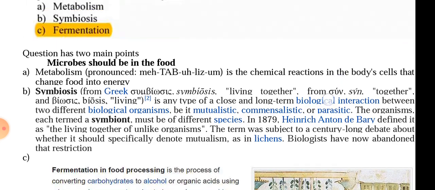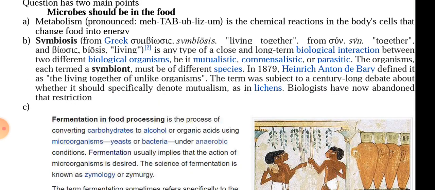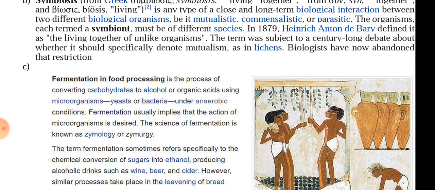In option B, it is necessary to have two different biological organisms, so symbiosis is also not the option. Fermentation, especially food fermentation in food processing, is the process of converting carbohydrate to alcohol using microbes. Carbohydrate or alcohol is food, and microorganisms are used, so there is food and there are microbes.